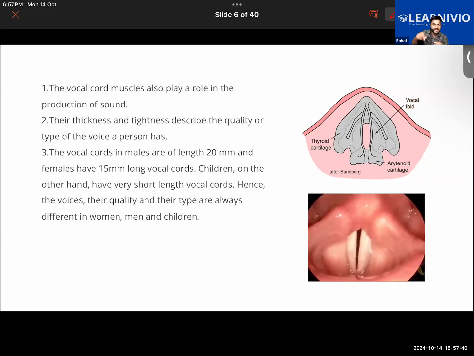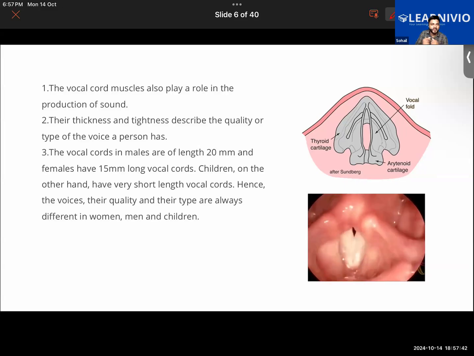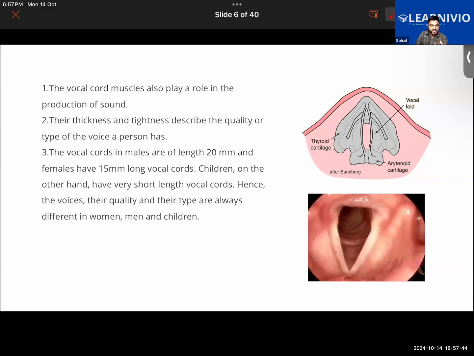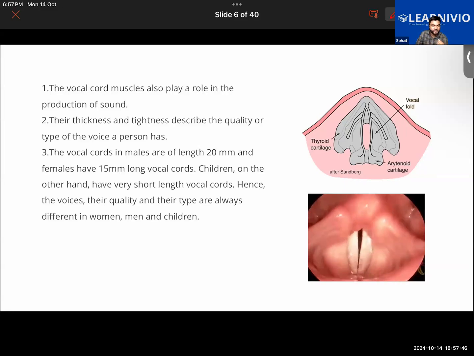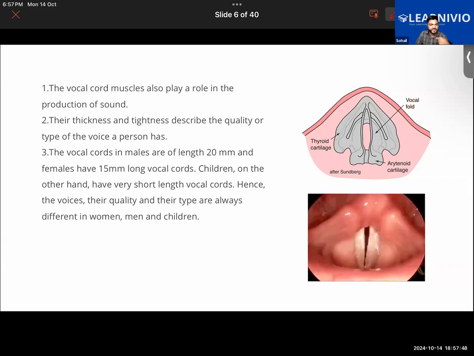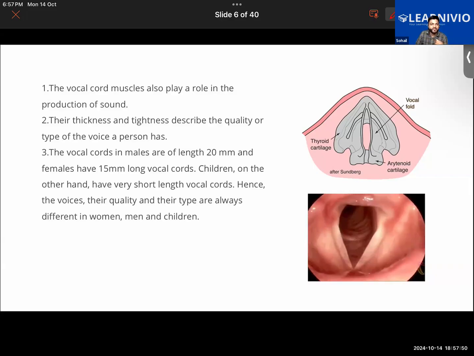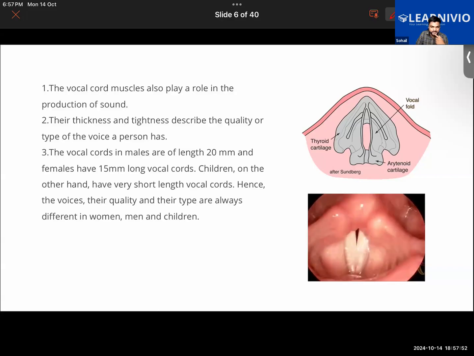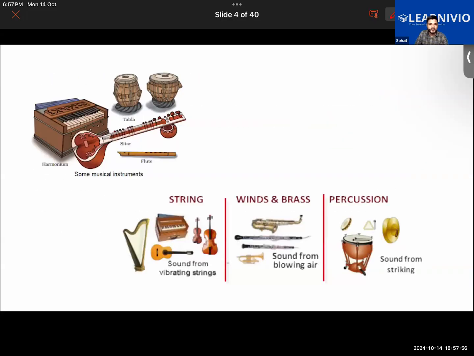As the air passes across the vocal cords, they vibrate. As I'm speaking right now, the air is passing through my vocal cords, and because of that they vibrate and hence sound is produced. So every time we speak, this happens. Even if you speak very slowly, even if you utter a small word, they will be vibrating. So every time we speak, they vibrate.